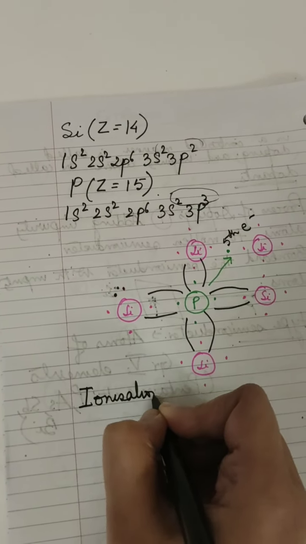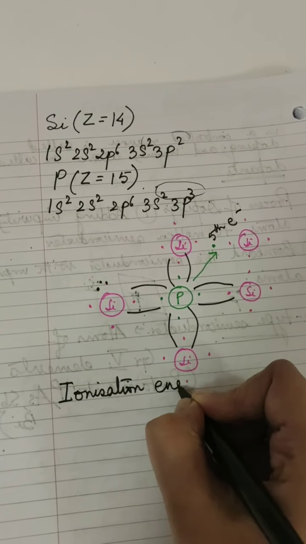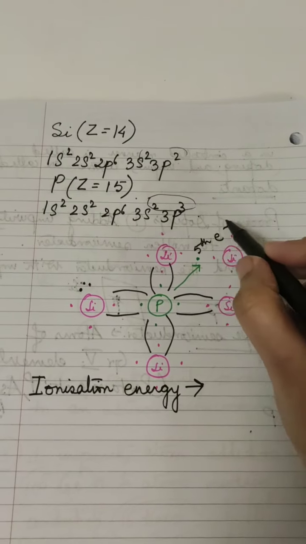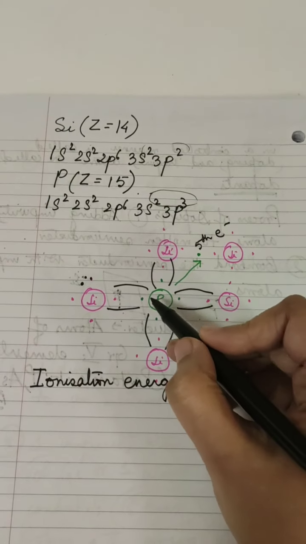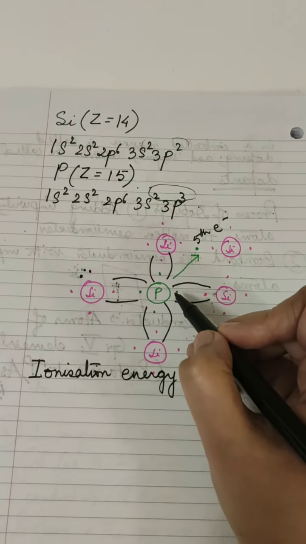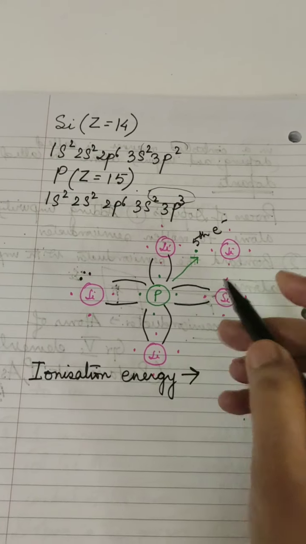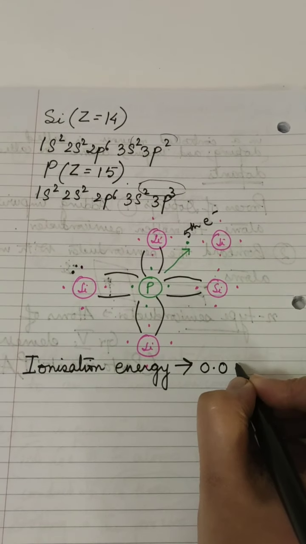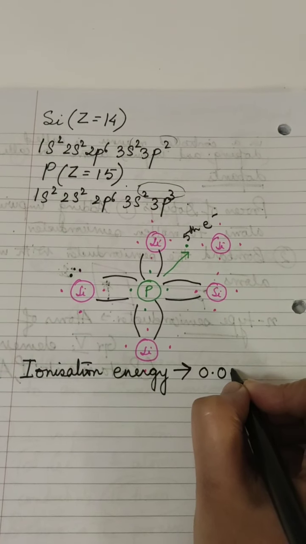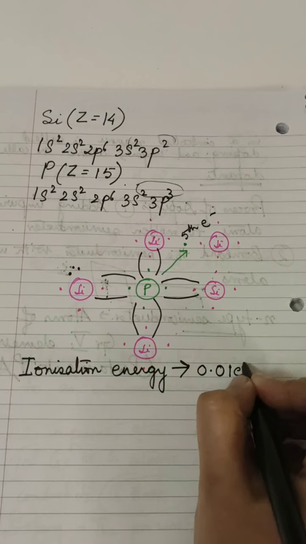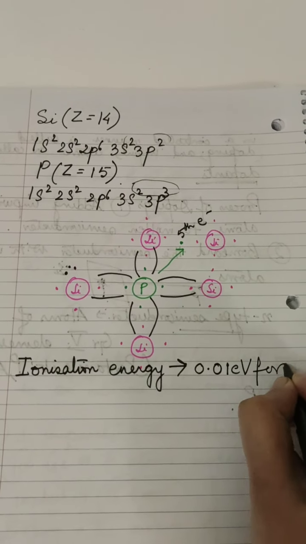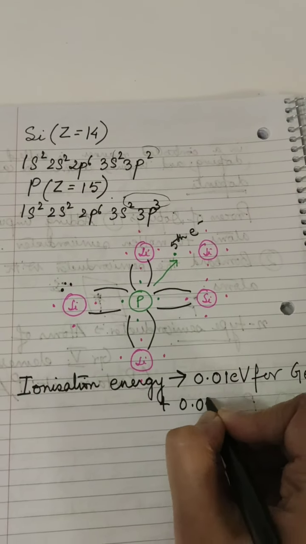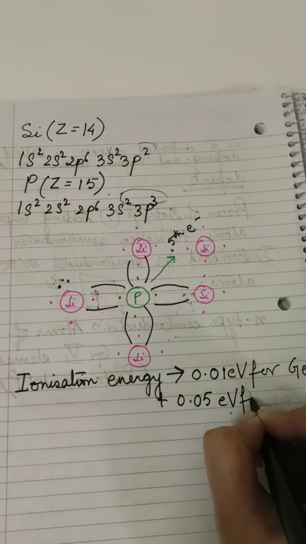So the ionization energy required to free this fifth valence electron from its outermost shell of phosphorus is 0.01 electron volt for germanium and 0.05 electron volt for silicon.